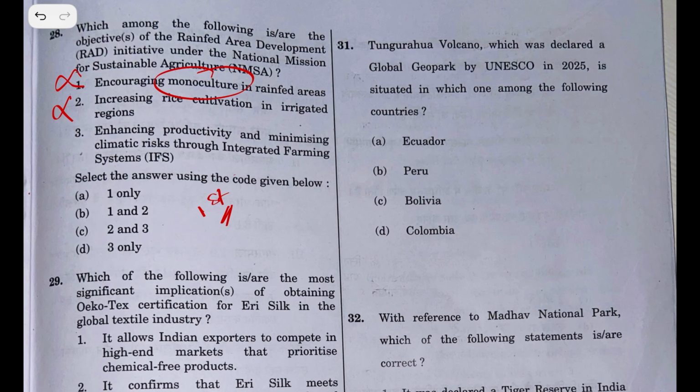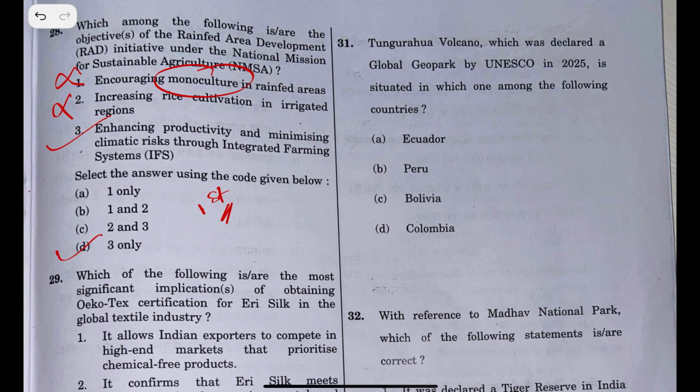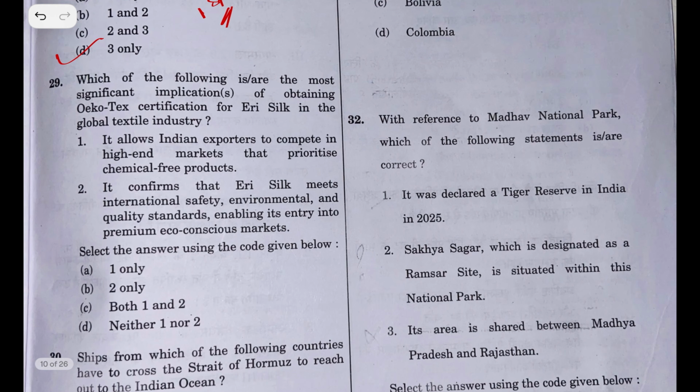Enhancing productivity and minimizing climatic risk through integrated farming system. Third is the only right statement. Let's go to the next question.